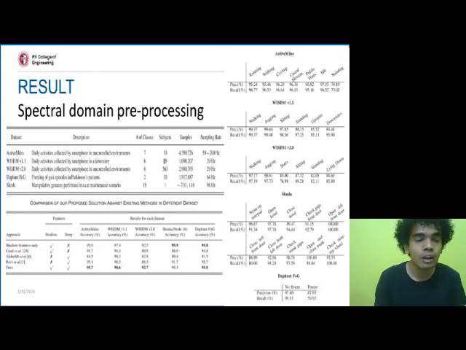Now, moving on to the fourth paper where spectral domain pre-processing was used, the authors used different datasets to train the algorithm in order to check its accuracy on its data analysis for classification. This can be visualized in the top left figure, which consists of different data sets that are being used. When the program was run, it was found that the results obtained had higher precision and sensitivity. The sensitivity here is also termed recall percentage, which can be seen in the right image that occupies the entire length of the presentation.